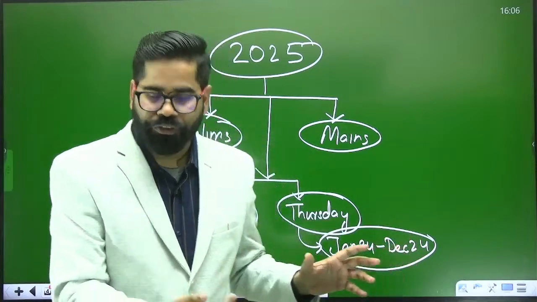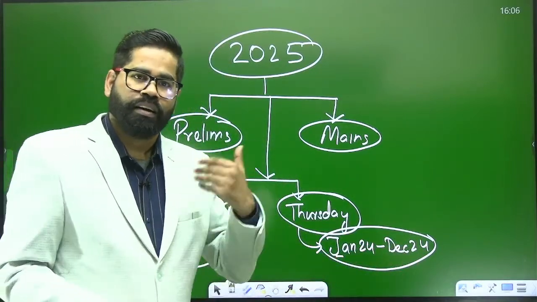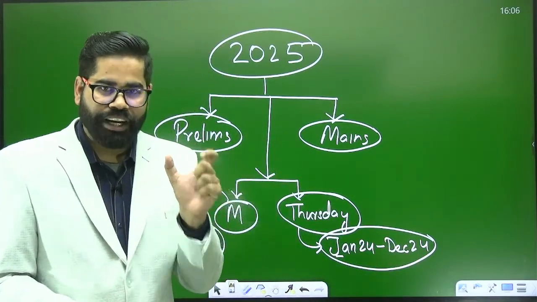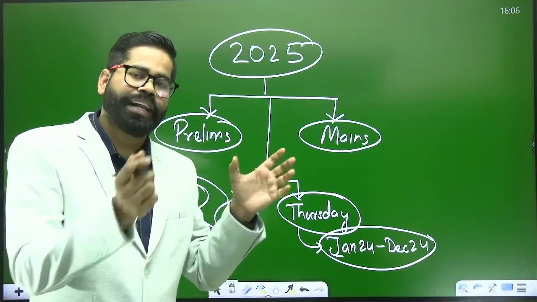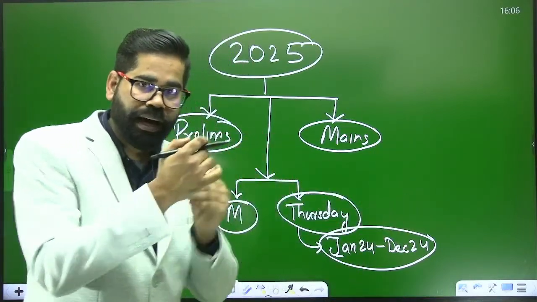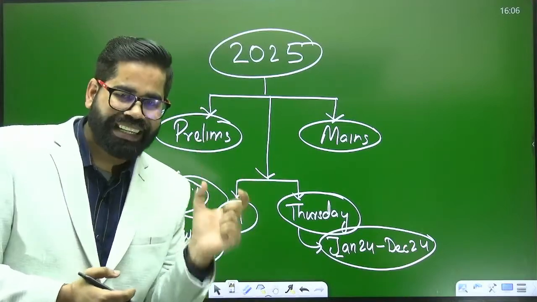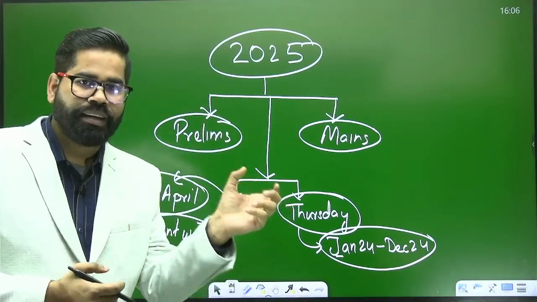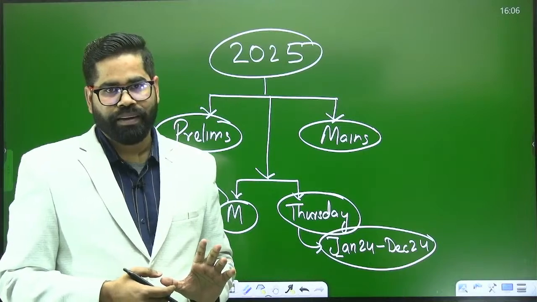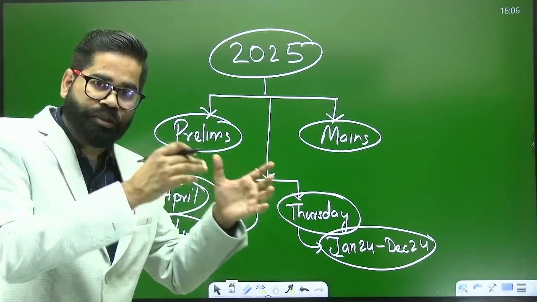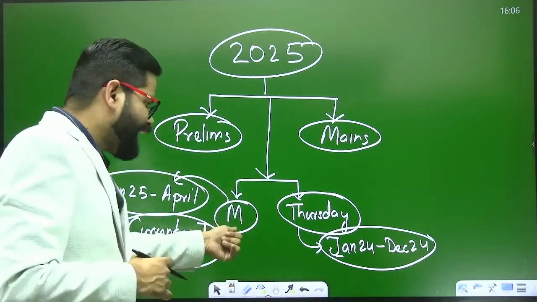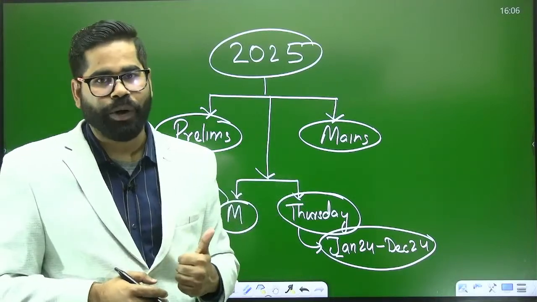Right now, on 20th January, that is on Monday, we are going to discuss the current affairs of the last 1 week, from 13th or 14th of January to 19th of January. So we are going to cover 13th to 19th January in the next Monday class in Adhyan batch 2.0.